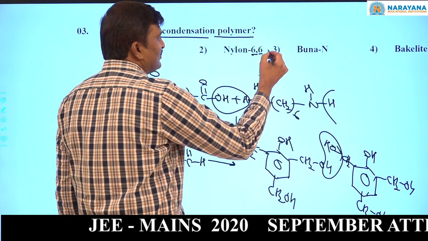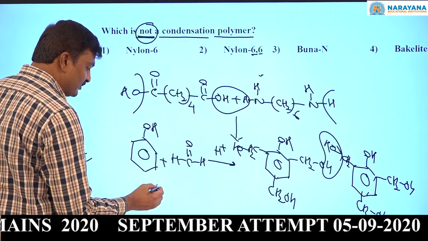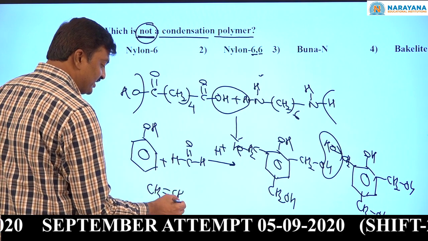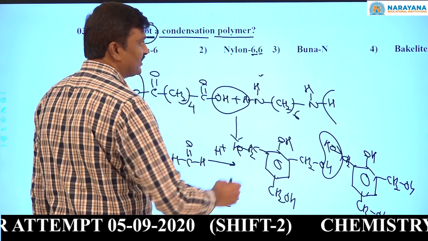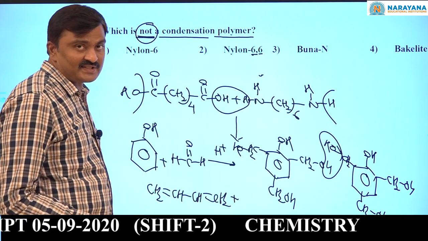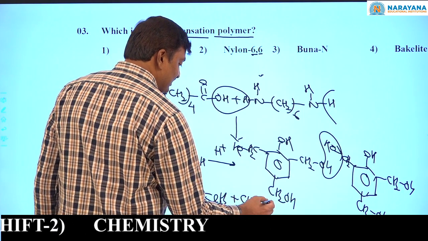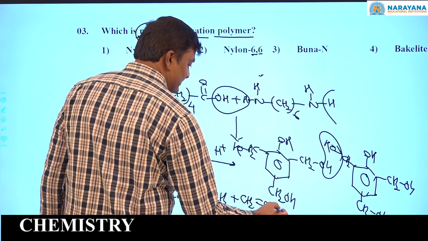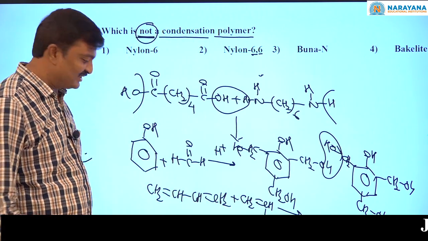Now come to Buna-N. It is the polymer of 1,3-butadiene plus acrylonitrile, N stands for acrylonitrile, meaning vinyl cyanide. See, here there is no elimination of any molecule.